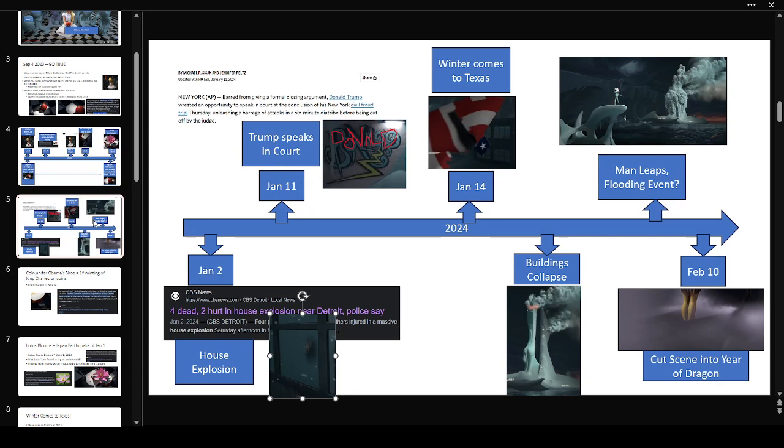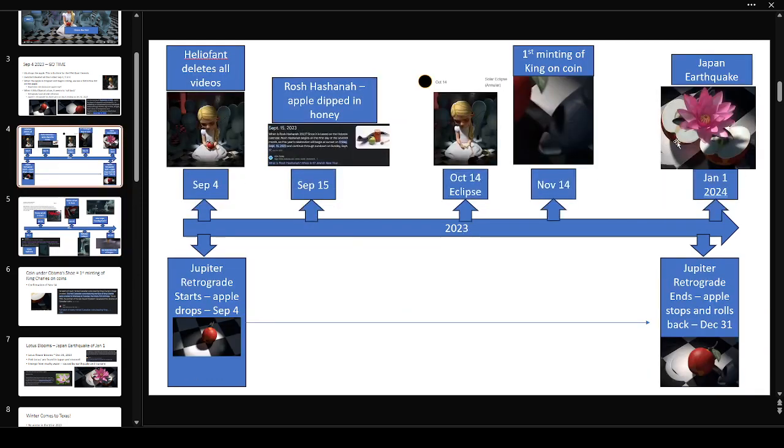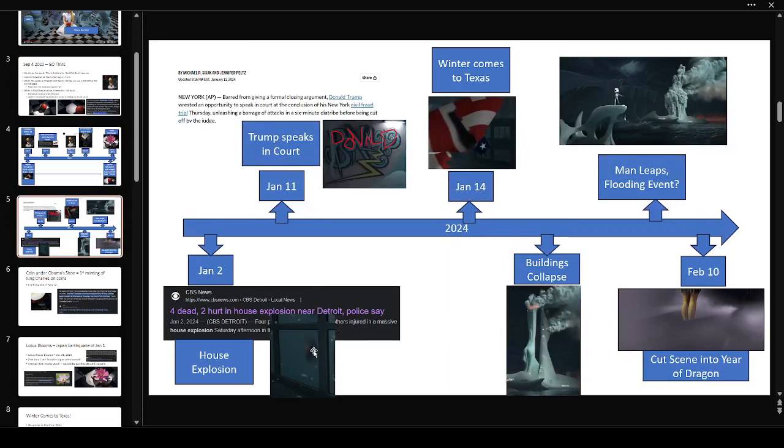So it's in the timeline, right? We had our January 1st, which is the Japan earthquake. Then we see the house, January 2nd confirmation. Then January 11th, as we pan out, we see the Psalm 23, which everyone's covered, has the word Donald right in it. And it just so happens that Trump speaks in court, in his closing arguments, on January 11th.